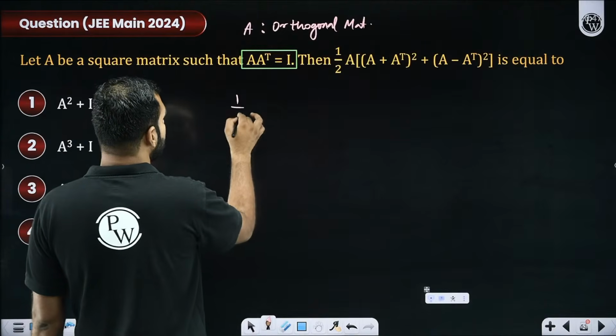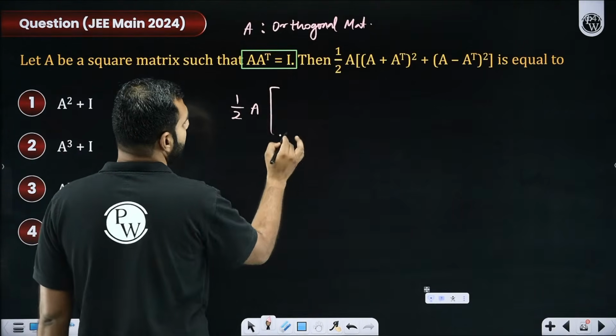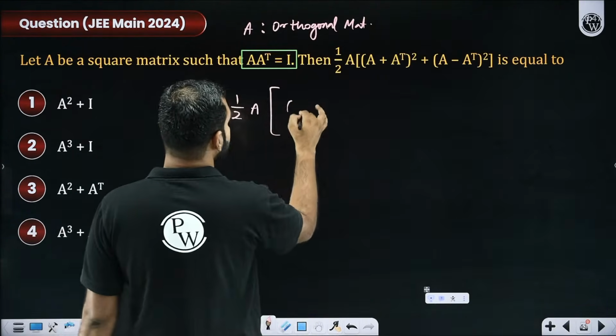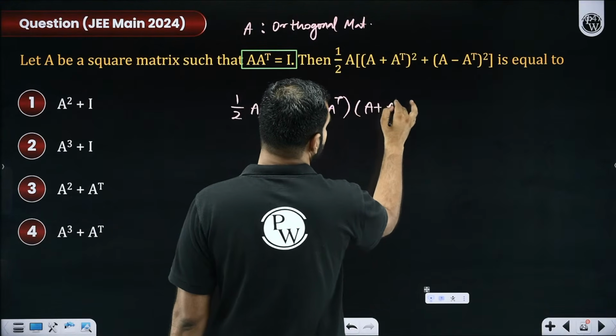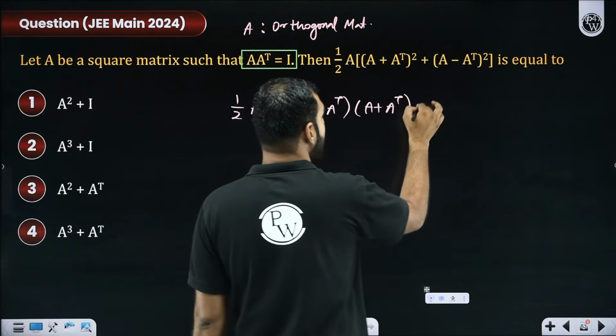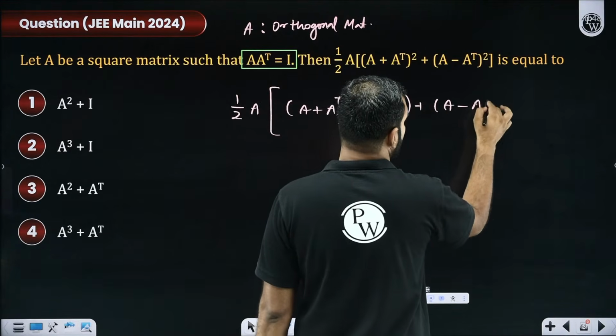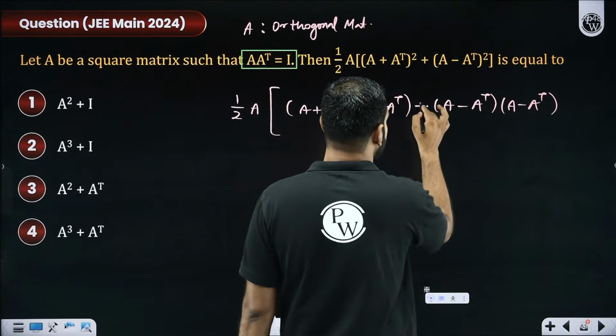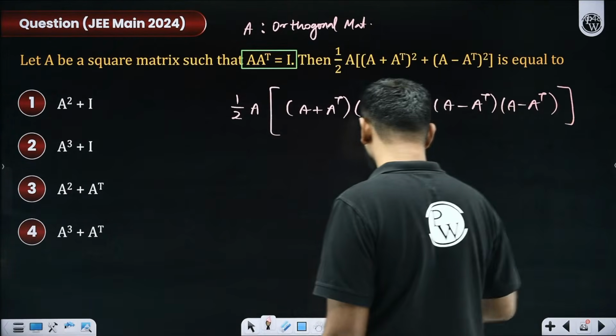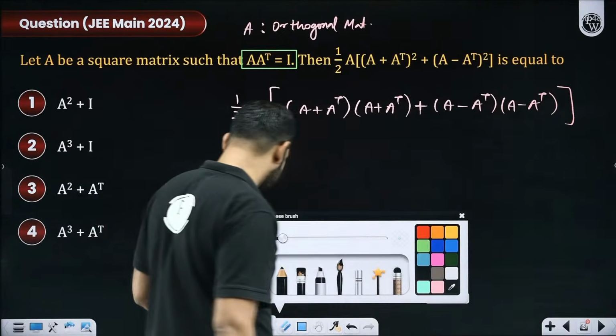So we are given 1 by 2 and A outside, and then inside (A + A transpose) square. So (A + A transpose) square, I hope you know, cannot be simply expanded with that identity which you have learnt algebraically. I'll have to do it manually because I have to take care of the order, because with matrix multiplication, they are not commutative. So I have to be more specific and organized.